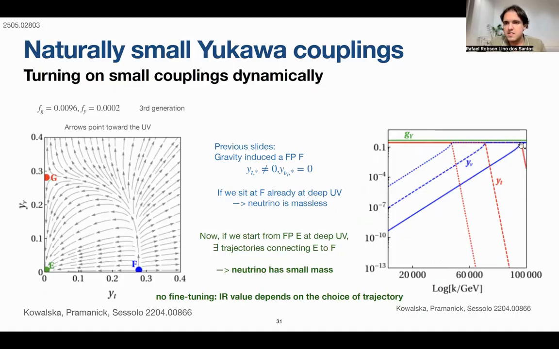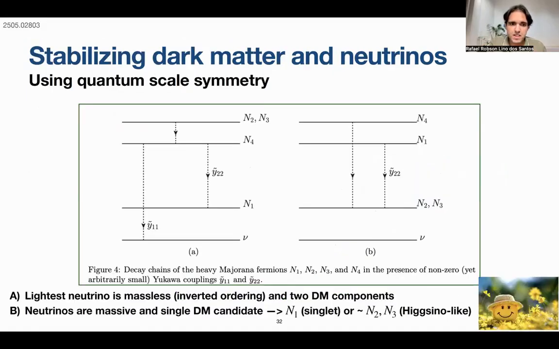And here we can see, depending on how quickly this effective Planck scale comes, we have different values for the Yukawa couplings of the neutrino. This means we can choose the trajectory that is selected by nature. There is no fine tuning. All these trajectories are allowed by the theory. Nature selects only one, and this would be the mass of the neutrino.